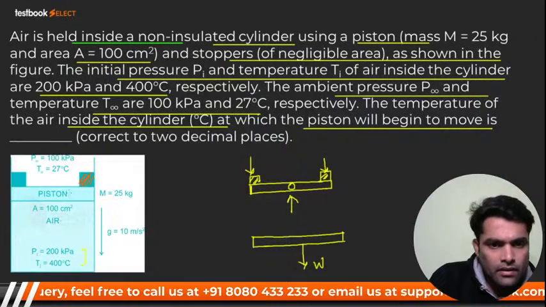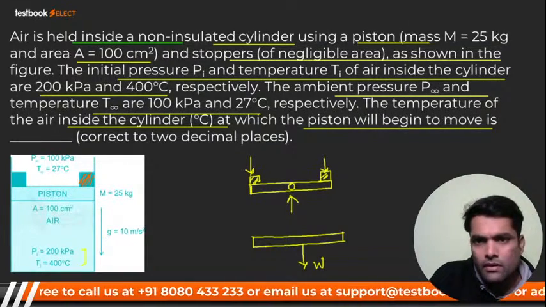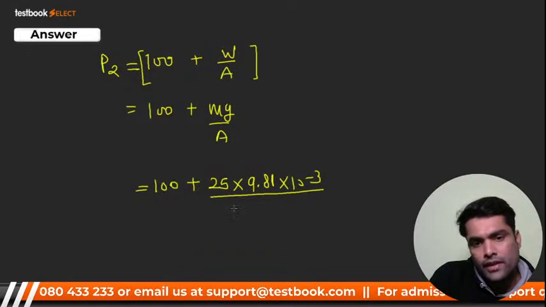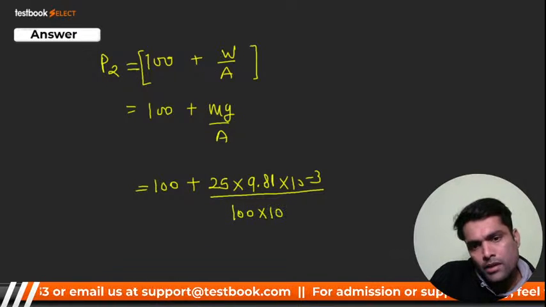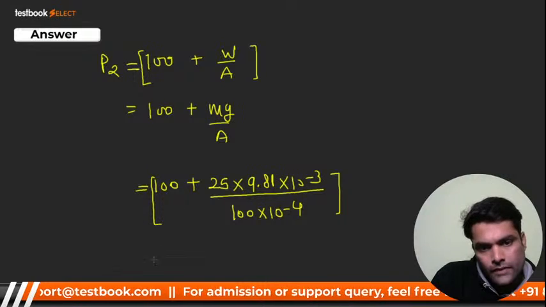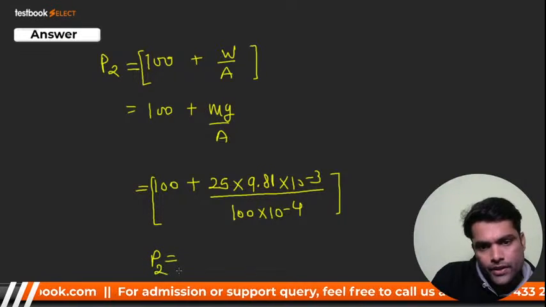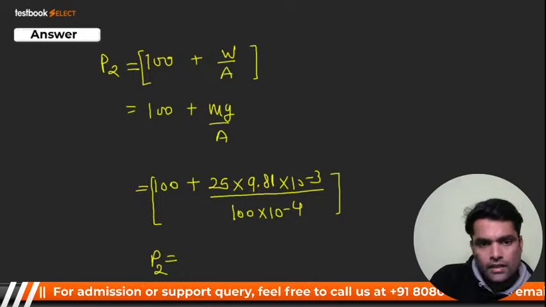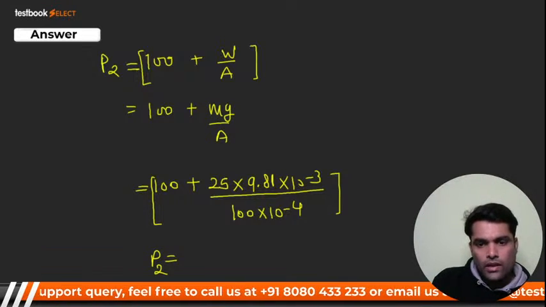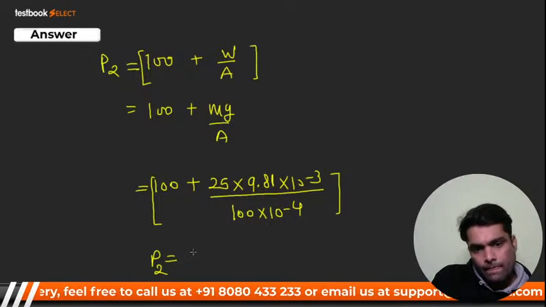Area, what have they given? Let me check. Area is 100 centimeter square. We have to convert it into meter square, so we have to multiply by 10 raised to power minus 4. And we are getting pressure P2, and that will be 125 kilopascal.